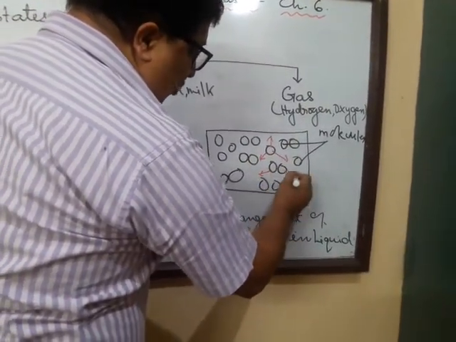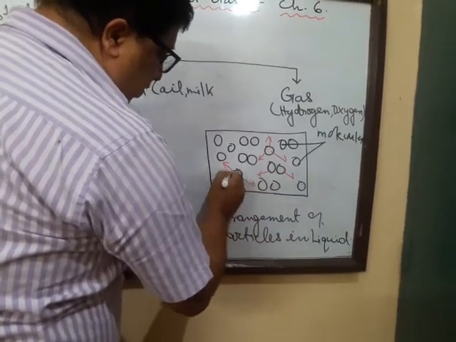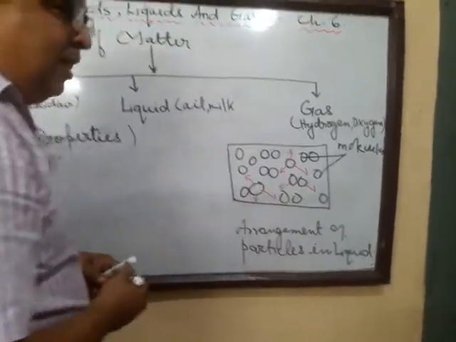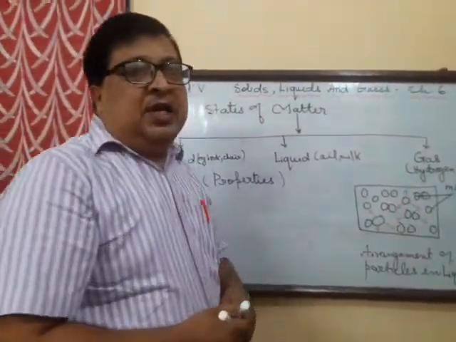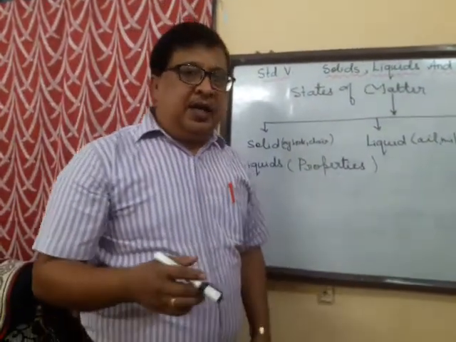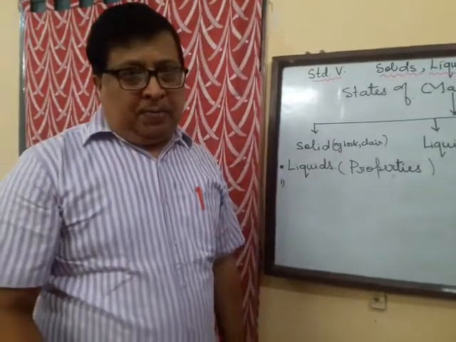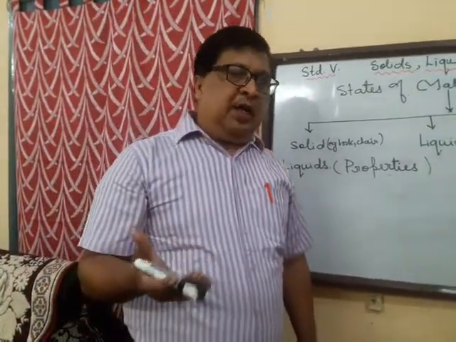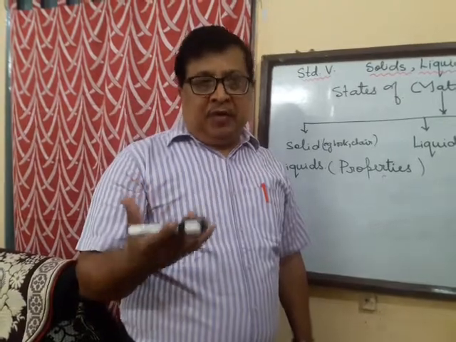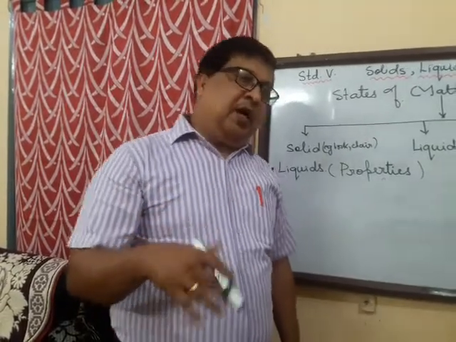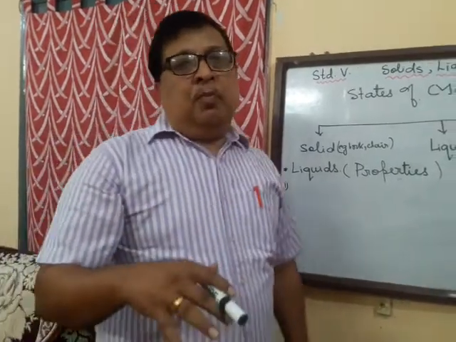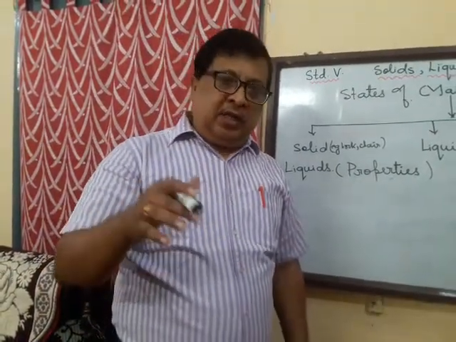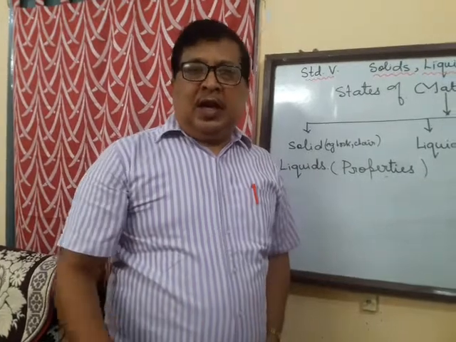They can move apart, right? So this is the arrangement of the molecules, and that is why they do not have any fixed shape. Liquids take the shape of the container in which they are put. So if you put liquid in, say, a glass, it will take the shape of the glass. If you put the liquid in a bowl, it will take the shape of the bowl. If you put it in a round bottom flask, it will take the shape of the round bottom flask, and so on.